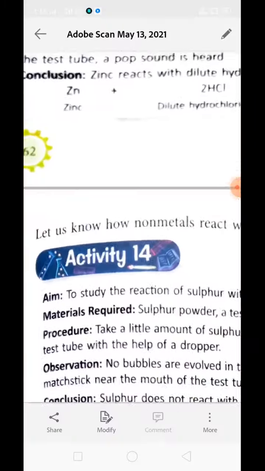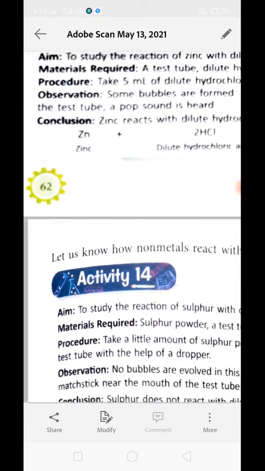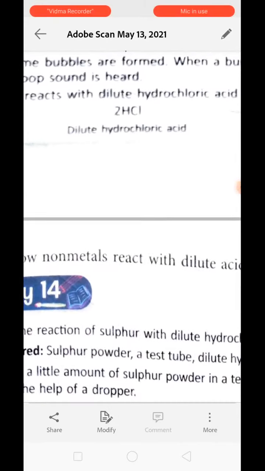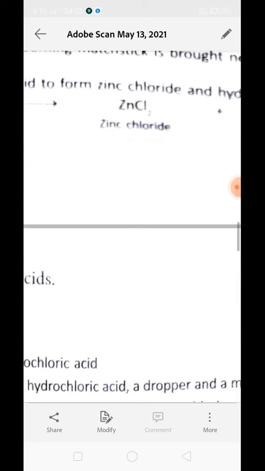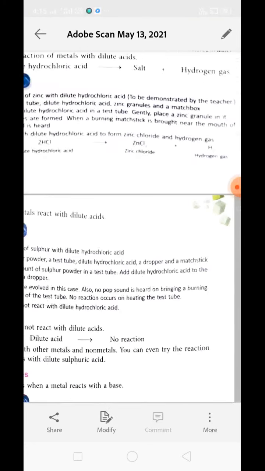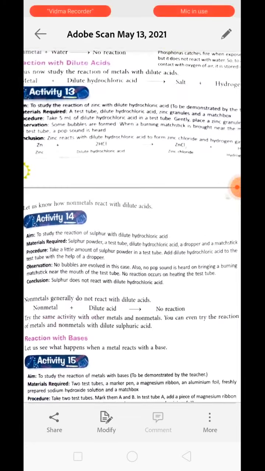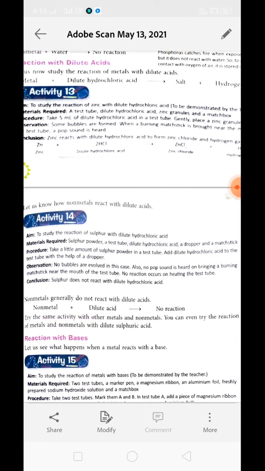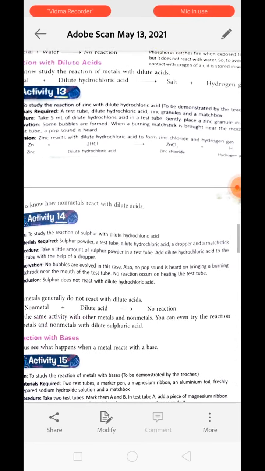That the gas is hydrogen gas. Understand? The reaction will be written as zinc plus dilute hydrochloric acid is equal to zinc chloride and hydrogen gas. It means zinc, Zn, plus 2HCl is equal to ZnCl2 plus H2.